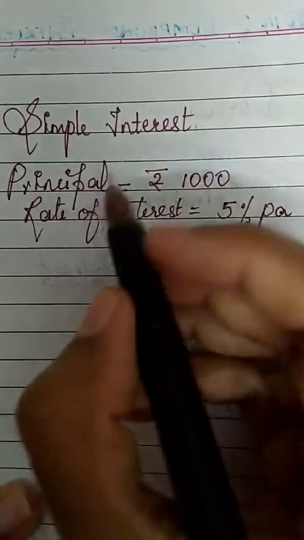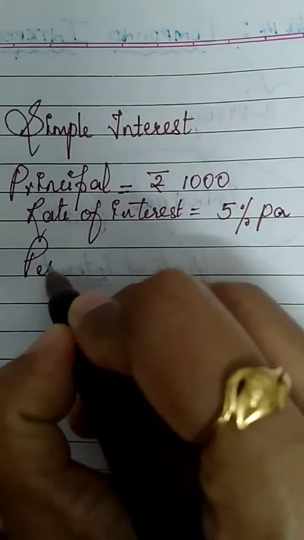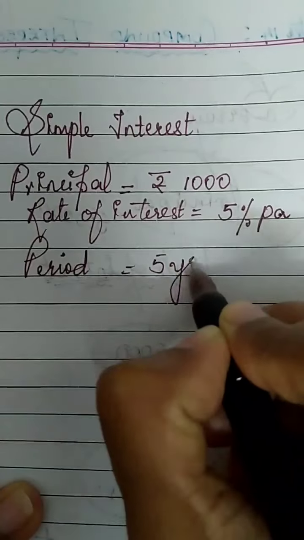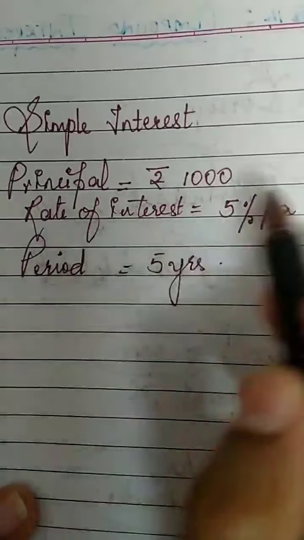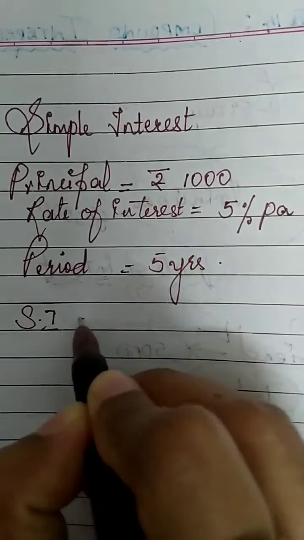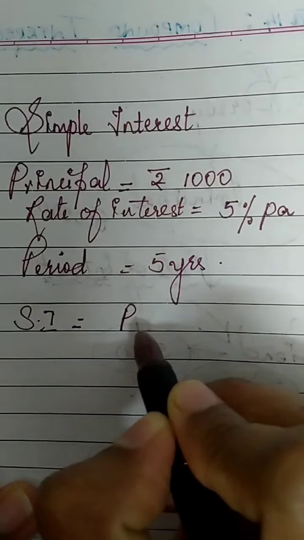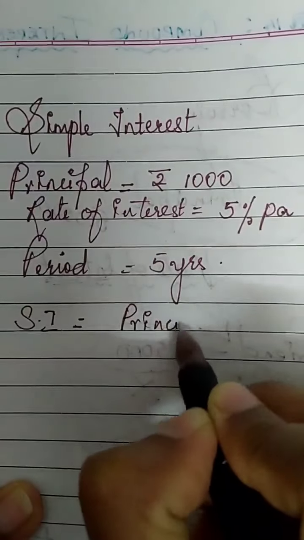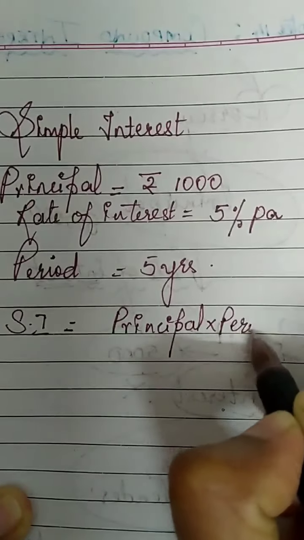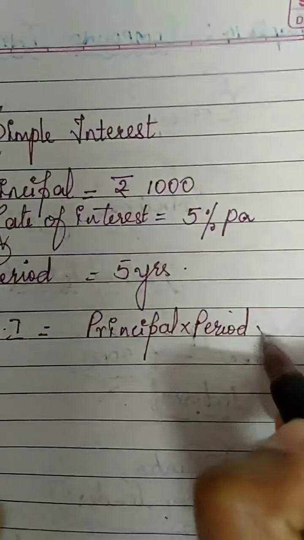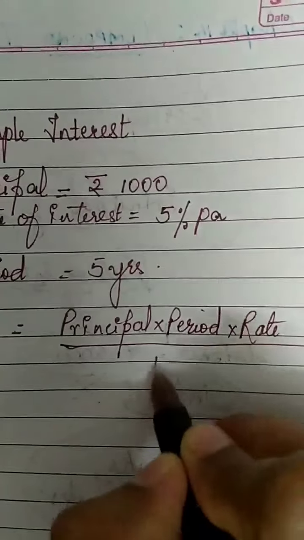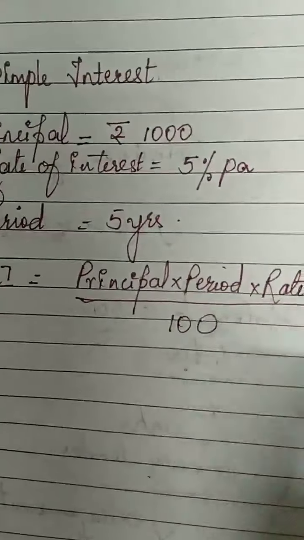5% is the rate of interest, and the period for which you borrowed it is for 5 years. Understood? Now, if you are paying it in the form of simple interest, then the formula is simple interest is equal to principal into period or number of years, into rate of interest, rate of interest upon 100. This is the formula.